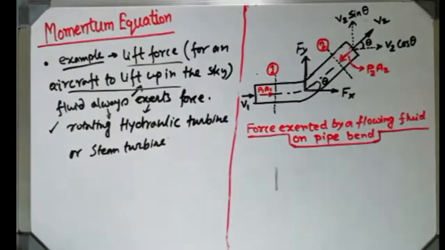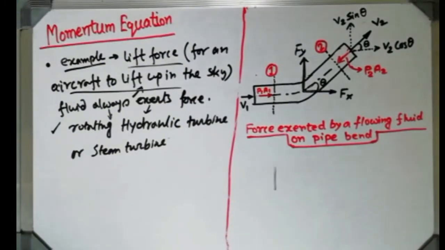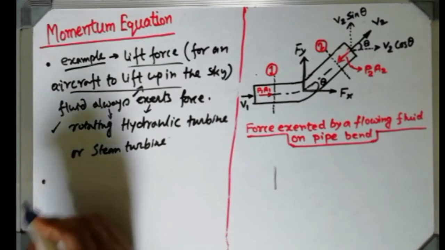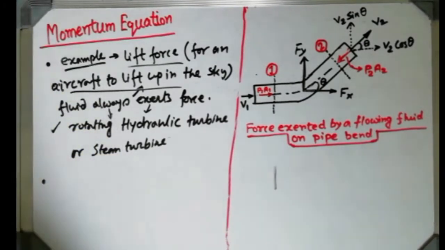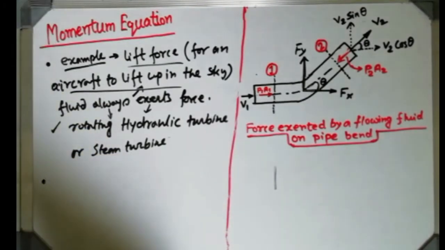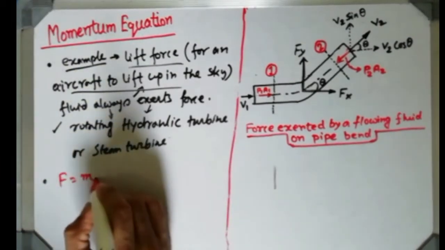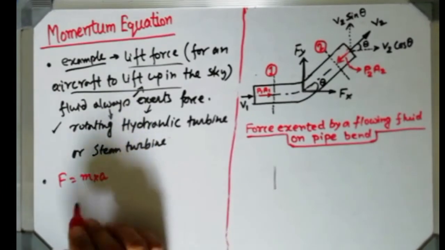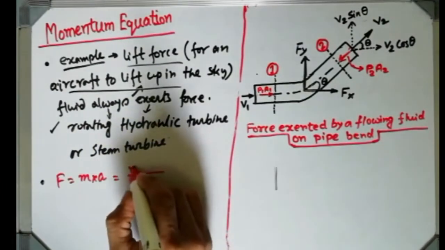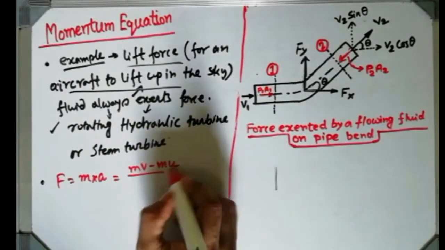Okay, so these are very common examples where we can see that fluid always exerts some force, and that is based on Newton's second law of motion. We all know that Newton's second law of motion is nothing but force equals mass into acceleration. From our childhood knowledge we know all these things, so it can be written in this manner also.